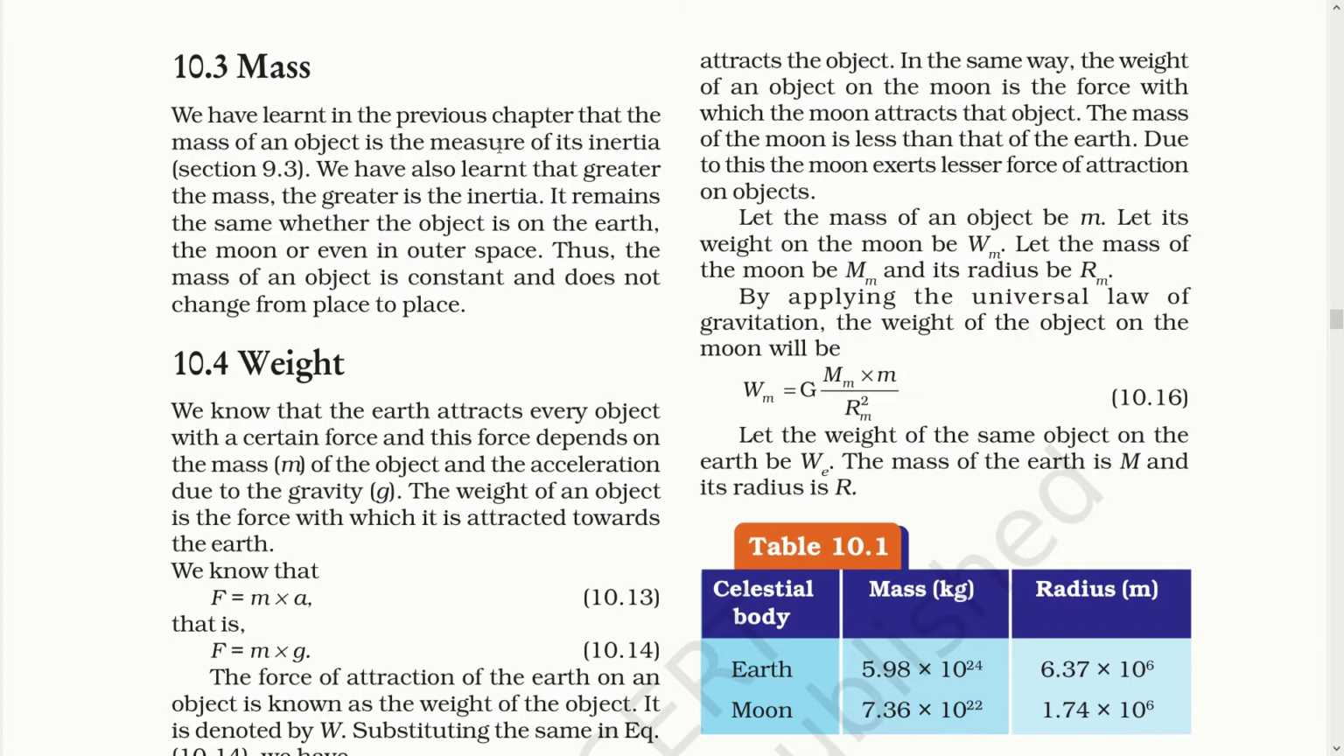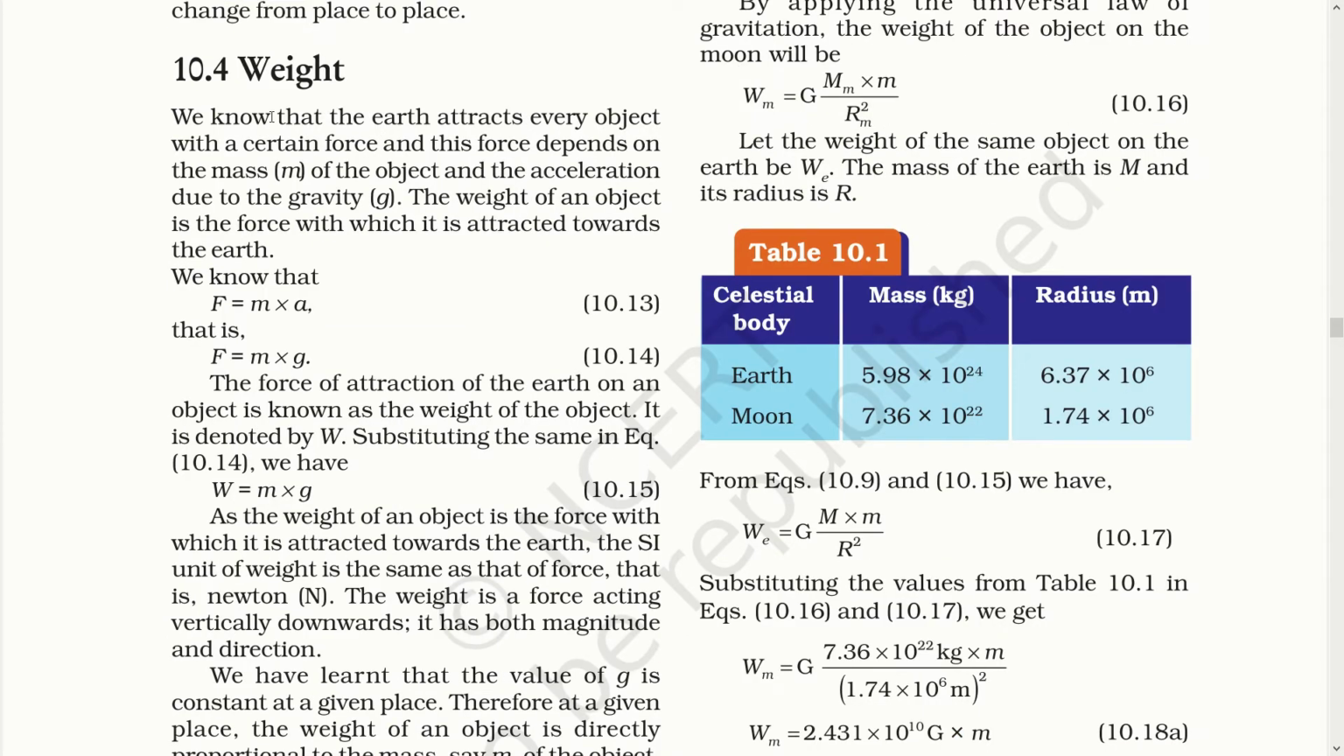Mass. We have learned in the previous chapter that the mass of an object is the measure of its inertia. We have also learned that greater the mass, greater is the inertia. It remains same whether the object is on earth, the moon or even in outer space. Thus, the mass of an object is constant and does not change from place to place.